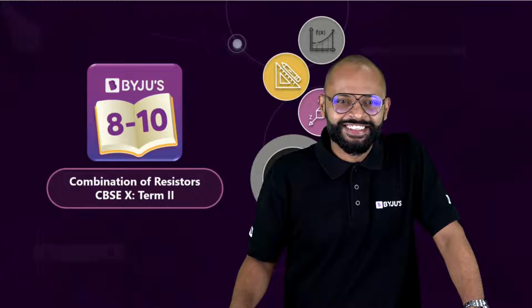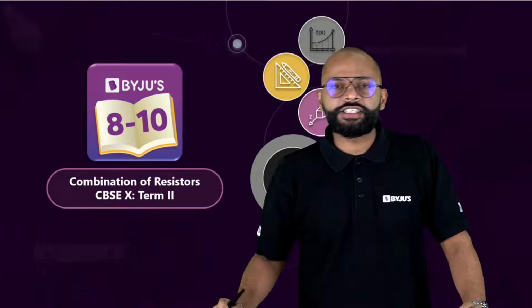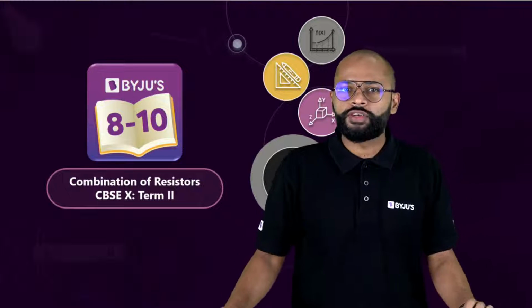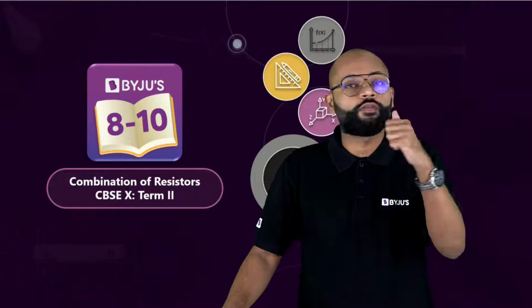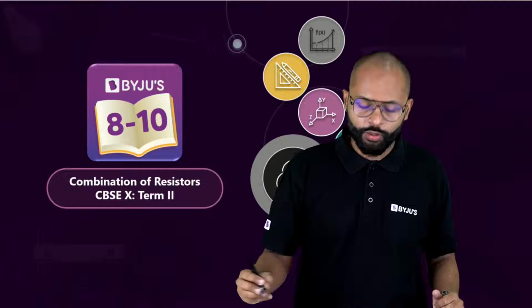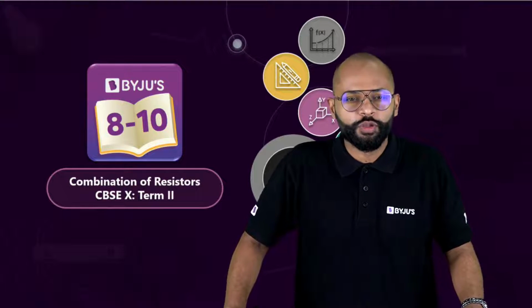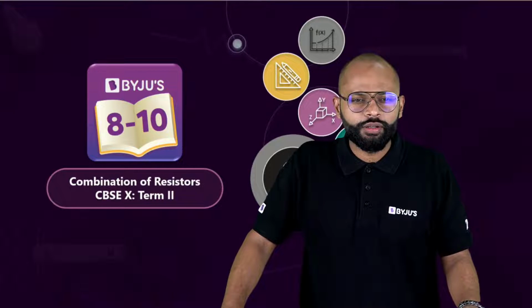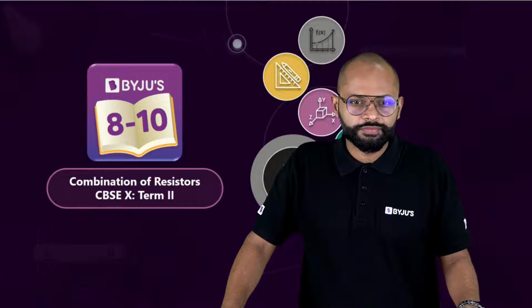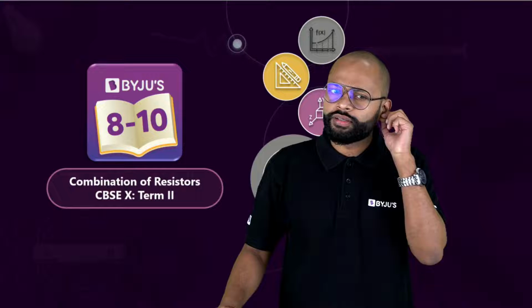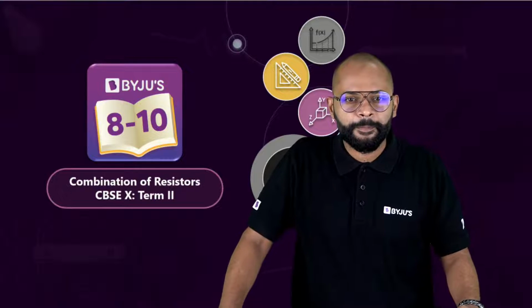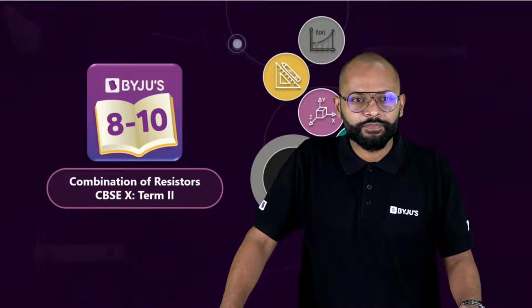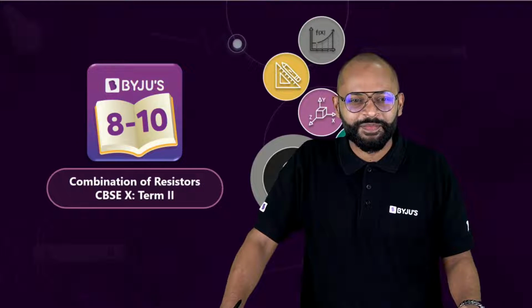All right. Okay. So let's start. Let's start with combination of resistors, session 2 of our concept capsule series. And you know what we are doing? This is for term 2, right? Oh, Mukesh. No, it's okay, Mukesh, don't worry. You won't miss anything. It's fine. Thanks, Ambit. Alright, guys. Come on, let's start.